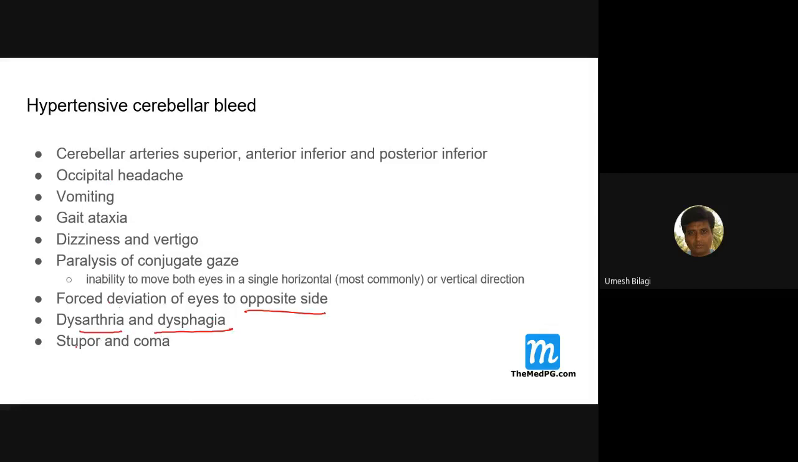Dysarthria and dysphagia can be there. The patient will have stupor and coma. These patients, if they are operated and that hematoma is evacuated, have a chance to survive. Cerebral bleeds.